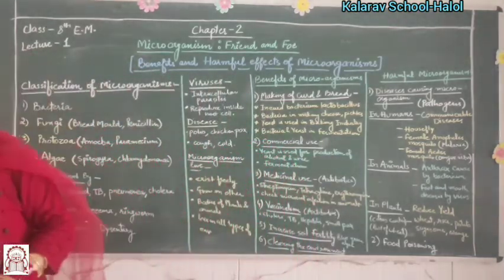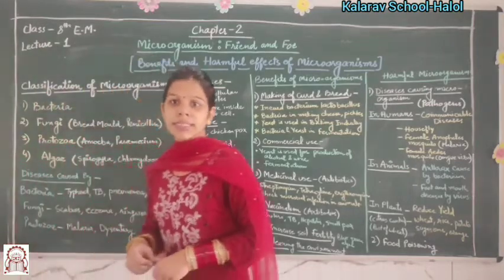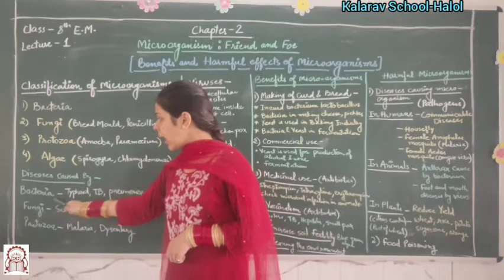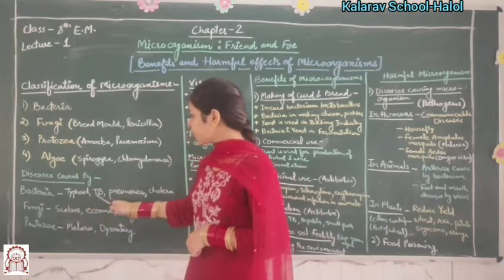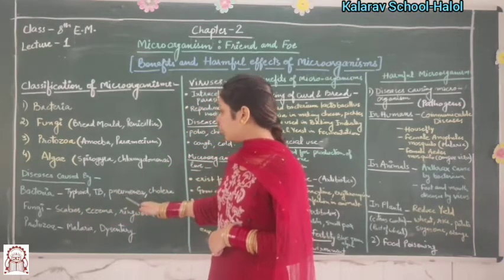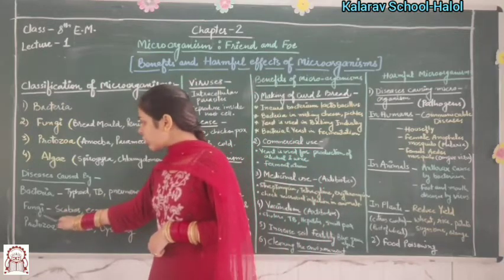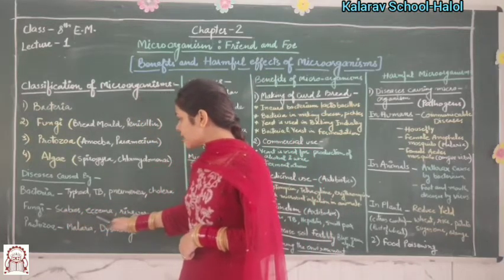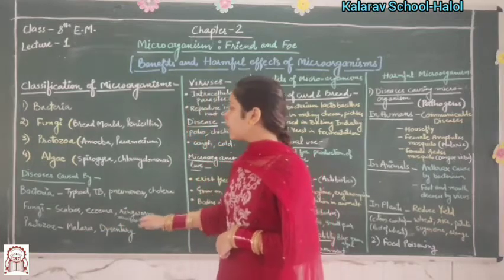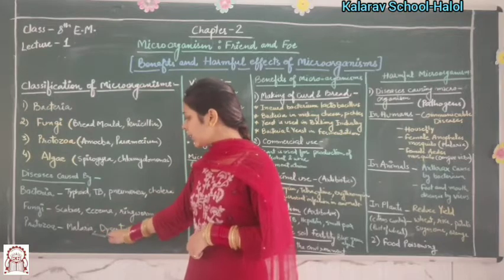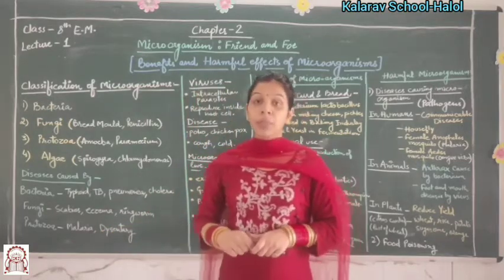These microorganisms cause some diseases. Diseases caused by bacteria are typhoid, tuberculosis, pneumonia, cholera. Diseases caused by fungi are scabies, eczema, ringworm. Diseases caused by protozoa are malaria and dysentery.